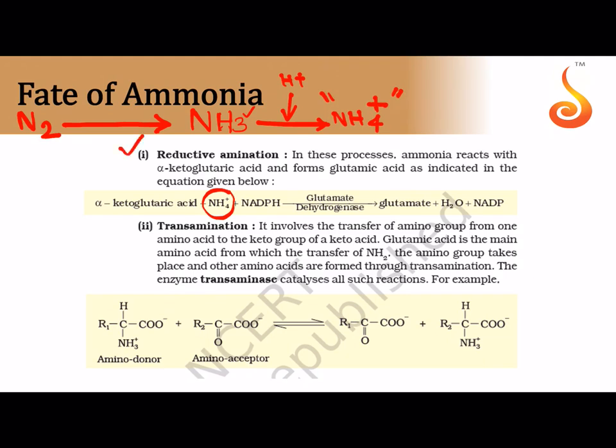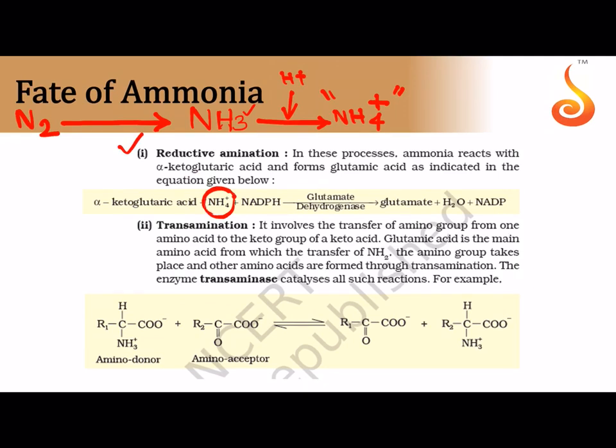So either it is subjected to reductive amination, where NH4 gets added onto an acid called alpha ketoglutaric acid, and it synthesizes an amino acid called glutamic acid, or the NH4 gets incorporated into an amino acid. See, there is an NH3 plus group here.